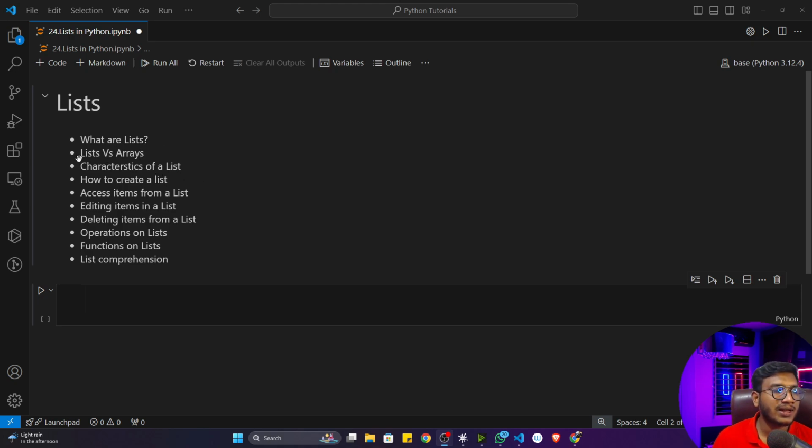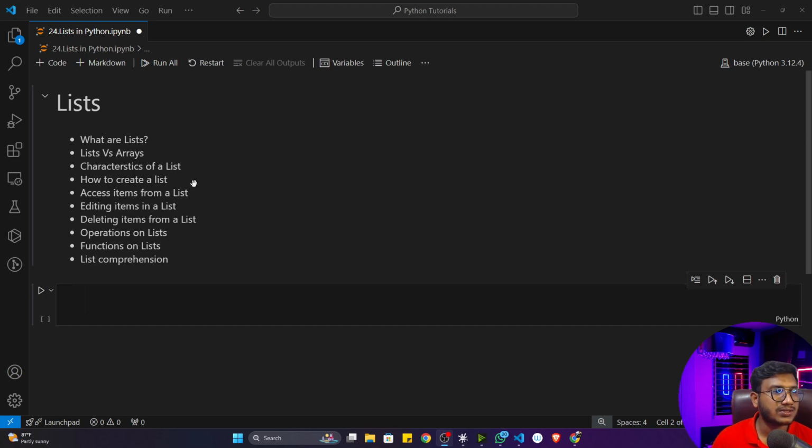In other programming languages like C, C++, Java, we call this concept arrays. If you are already from another programming background, I think you already know what arrays are, right? But in Python, we call this concept a list, not arrays. I'll show you some differences between list and arrays, then this concept will be more clear: what is the functionality inside list, what is the functionality inside arrays, and how they store the data inside memory. I'll discuss each and everything.